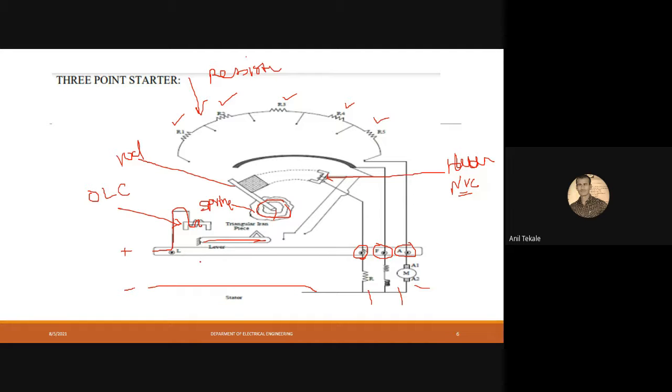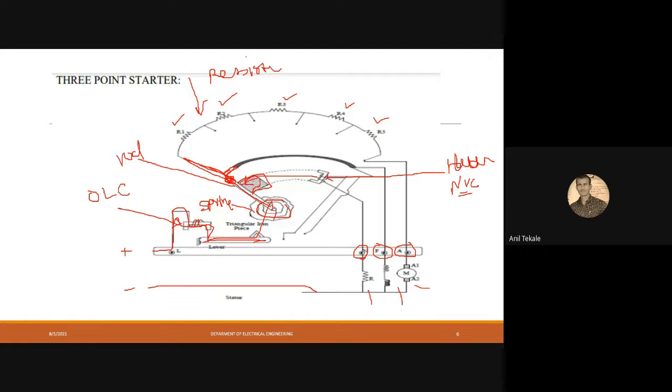Now we will go for the understanding. Whenever we apply the supply voltage, it comes to the overload coil. If everything is okay, then this coil will allow the current to flow through. Up to this point our current I is coming. Now we can say this is connected. The coil comes to this point, and this will hold this one.